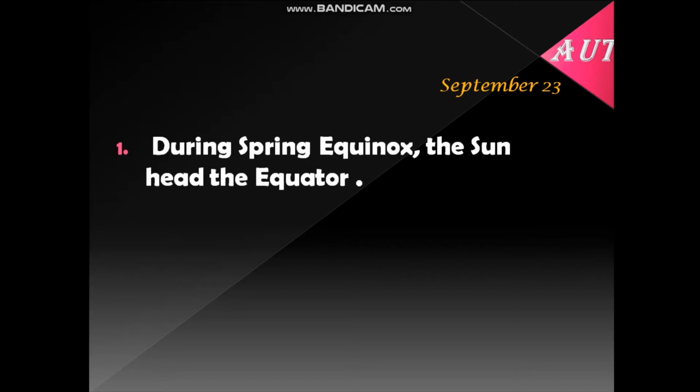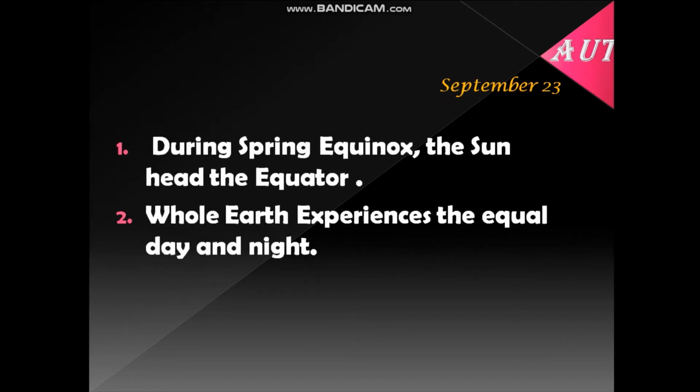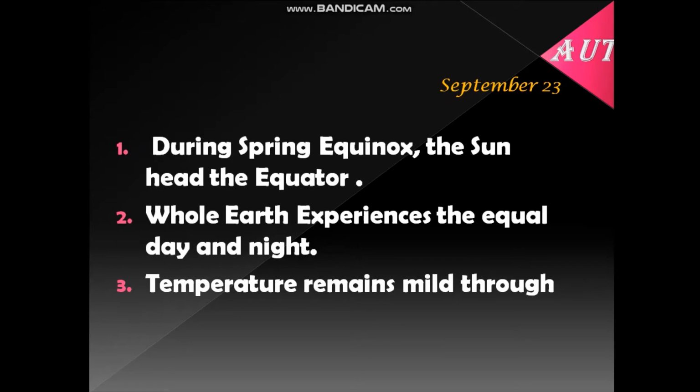Now, autumnal equinox on 23rd September. During autumnal equinox, the sun is overhead at the equator. The whole earth experiences equal day and night. Temperature remains mild.